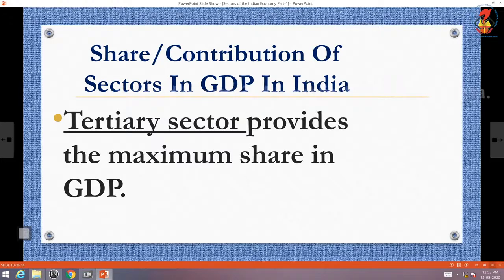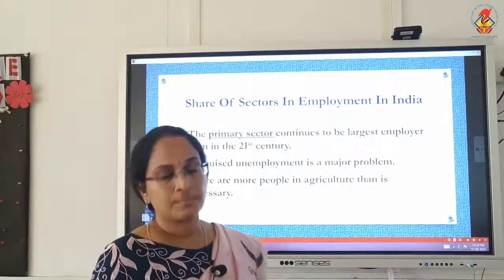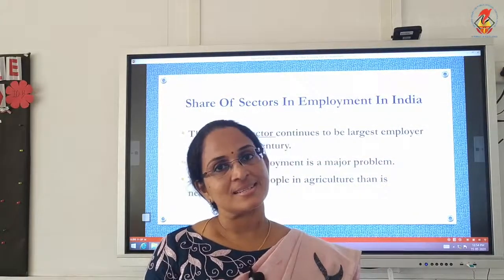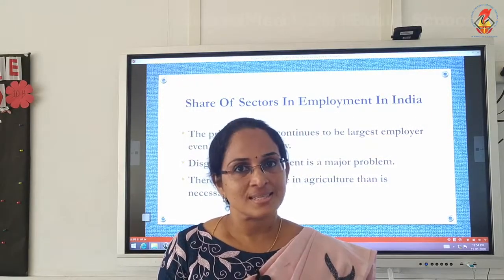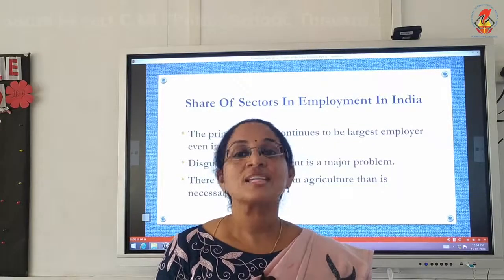Coming to the employment. Share of sectors in employment in India. The primary sector continues to be the largest employer even in the 21st century. Disguised unemployment is a major problem. There are more people in agriculture than is necessary. In India, more number of people are employed in the primary sector, but due to disguised unemployment, the share of primary sector is low. Tertiary sector provides the maximum share in GDP in India.